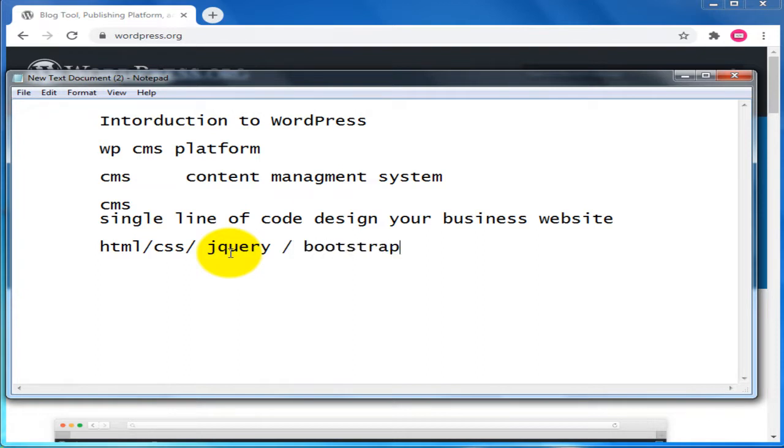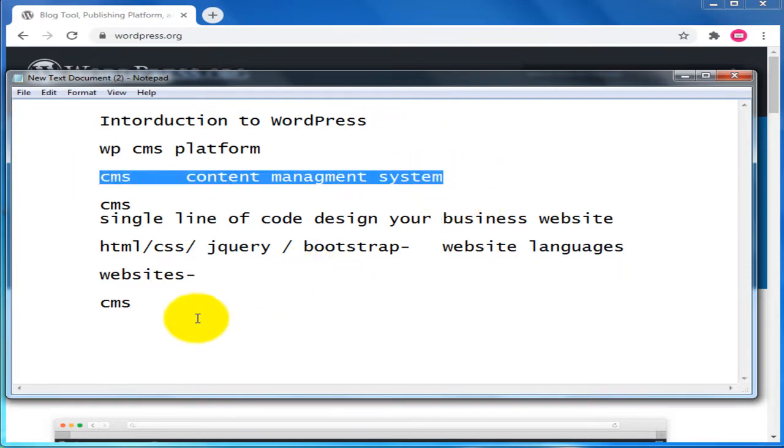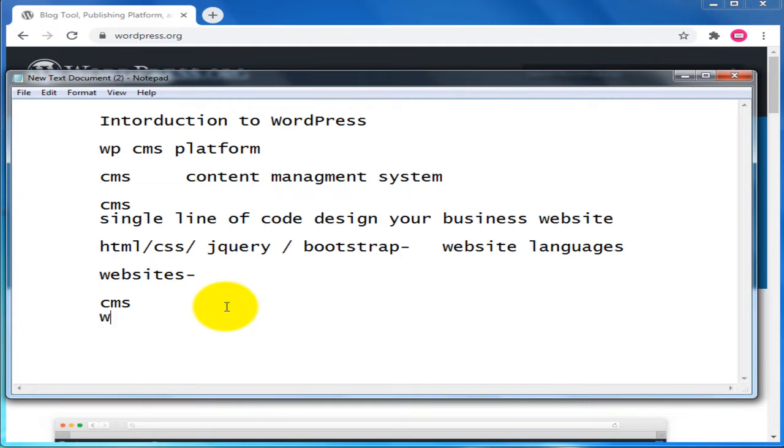These are all website languages. Without having these languages we can't build any websites. So the thing is, without writing a single line of code, you can design your website by using a CMS platform, nothing but content management system.